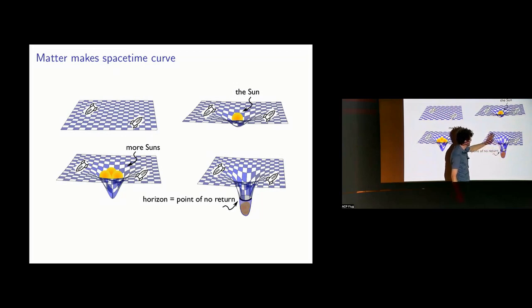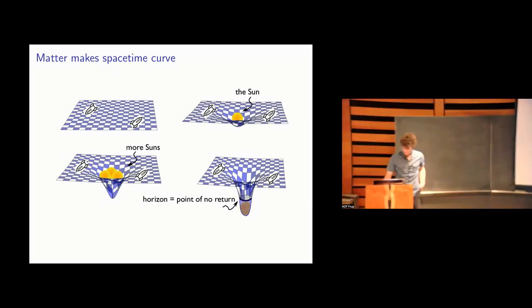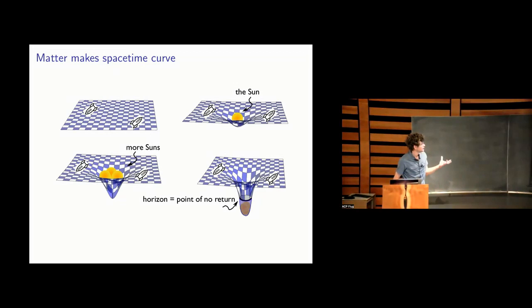Here, you might get sucked into the black hole, but if you have a sufficiently powerful rocket, you'll be able to stay away. But once you cross the horizon, then no matter how powerful the rocket is, you won't be able to leave the black hole. So that's a strong version of the idea that matter makes space-time curve.